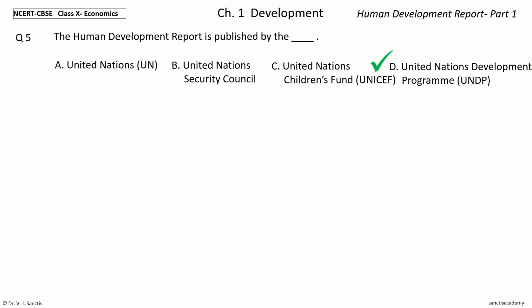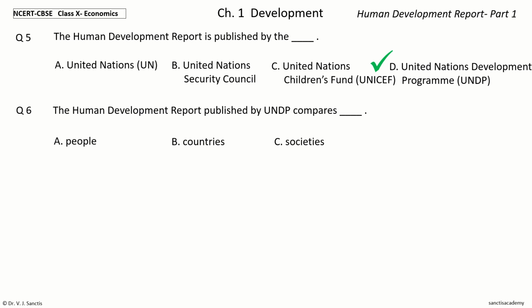UNDP. Next question 6. The Human Development Report published by UNDP compares dash. The options are people, countries, societies, schools, colleges and universities. Your time to choose. And the answer is countries. So, the Human Development Report published by UNDP compares countries.